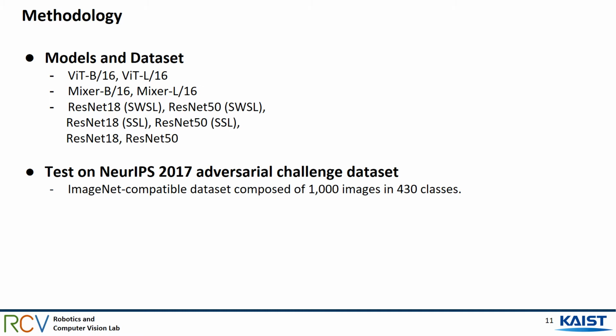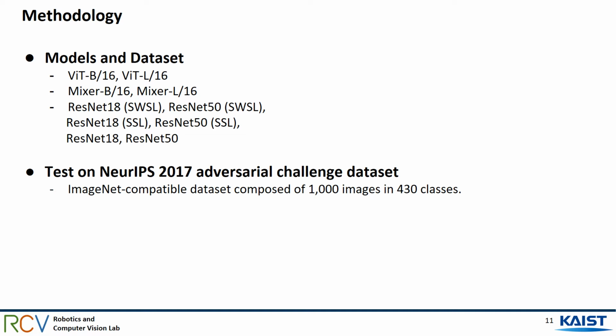Corresponding to the ViT models, we also investigated Mixer-B/16 and L/16, except that these models were directly trained on ImageNet-1K without additional pre-training. We further considered the ResNet-18 and ResNet-50 architectures trained on ImageNet-1K, as well as the semi-supervised variant, which is pre-trained on a subset of the unlabeled YFCC-100M public image dataset and fine-tuned on ImageNet-1K. And the semi-weakly supervised variant, which is pre-trained on 940 million public images with 1.5K hashtags matching the 1000 ImageNet-1K synsets, followed by fine-tuning on the ImageNet-1K dataset.